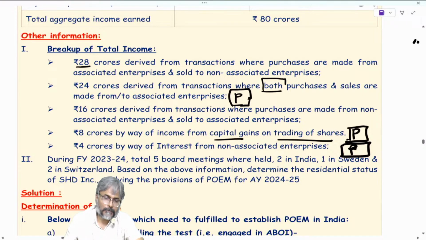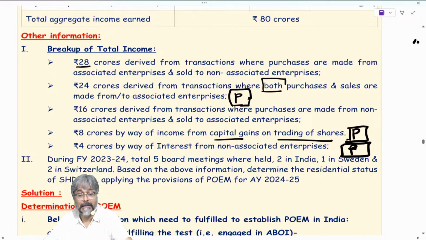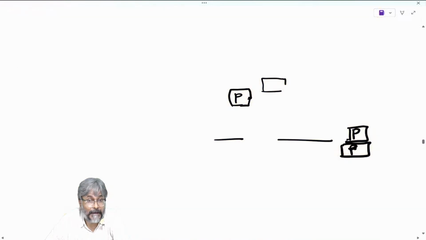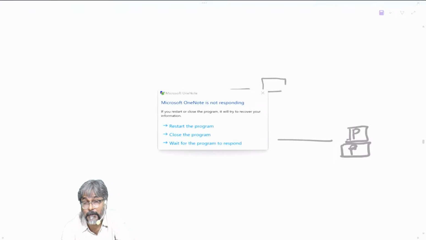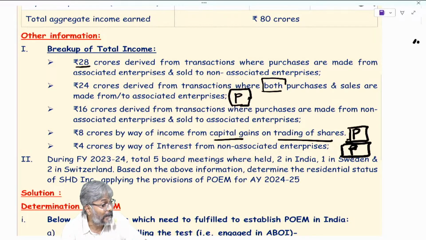So passive income is 36, students, against the aggregate of 80. The passive income is 36 against the aggregate of 80, and therefore we will conclude what? The passive income is less than 50% of the total income.